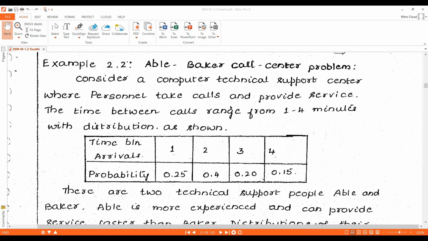If Abel is busy, the customer is assigned to Baker, and Baker will give the service. If Abel and Baker both are busy, the customer will be in the waiting queue until Abel or Baker or anyone becomes free. That's what you need to understand here.